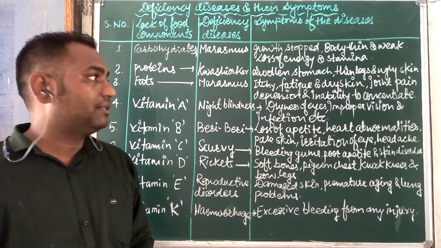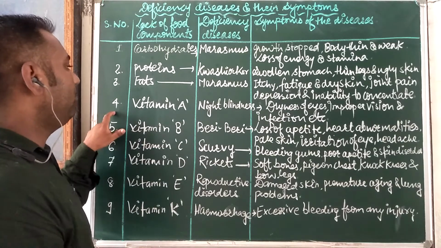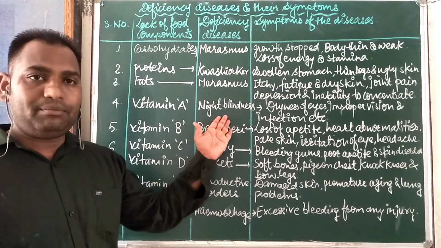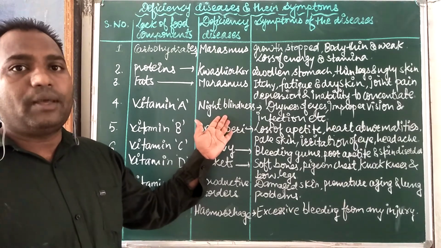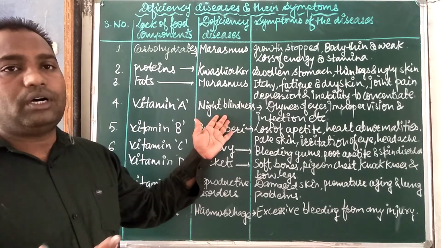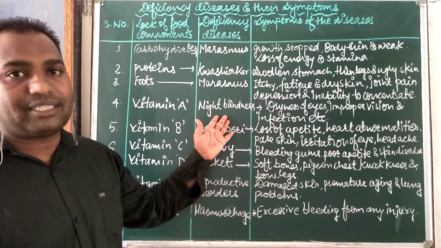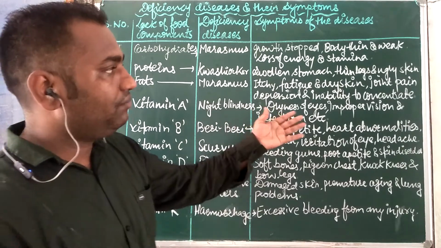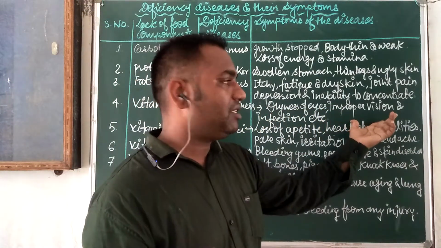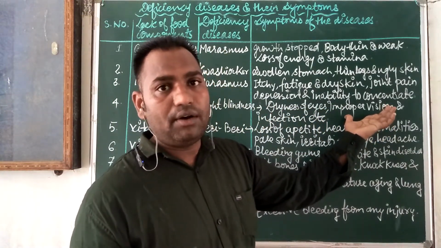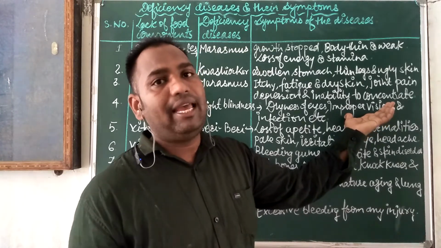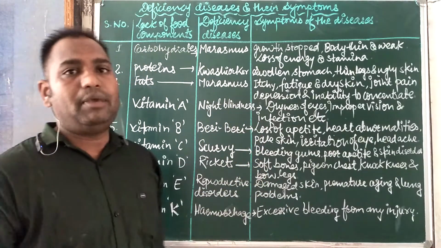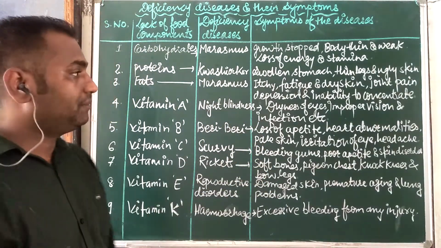Next, number four, vitamin A. Night blindness. Night blindness means in the night time we cannot see objects properly. That is known as night blindness. There is also dryness of skin and improper vision. It means we cannot see anything properly in dim light or night time, and sometimes the eyes have infections.